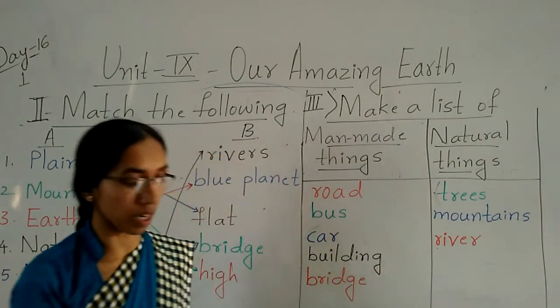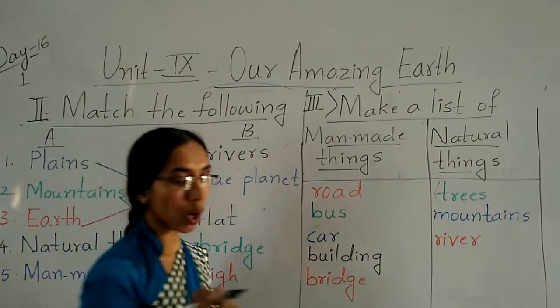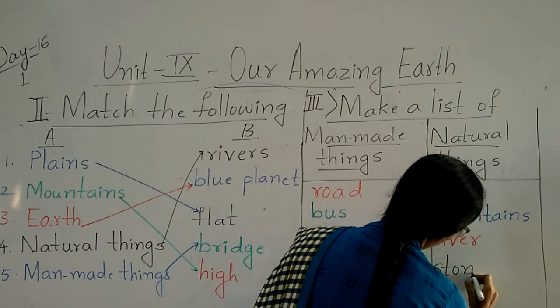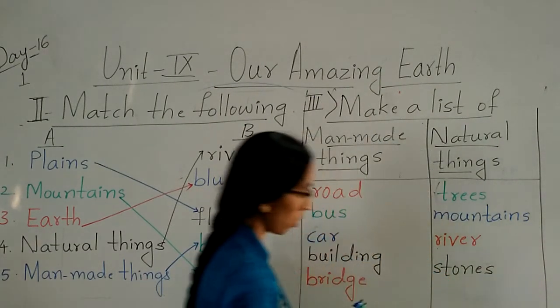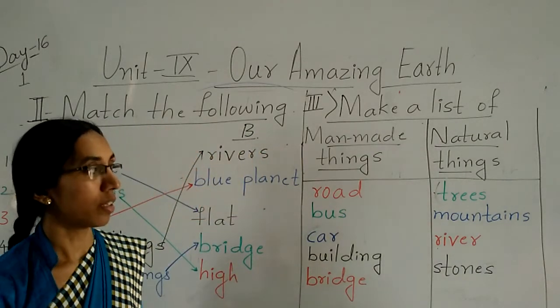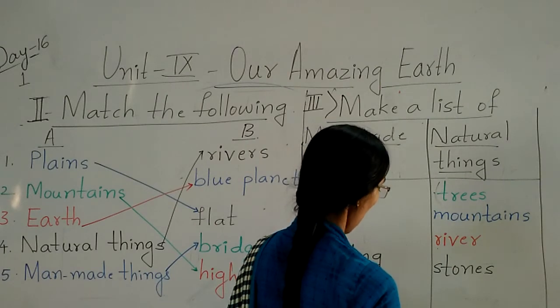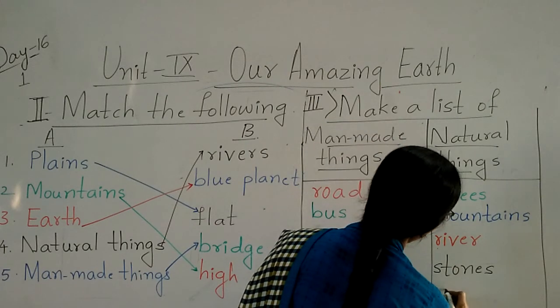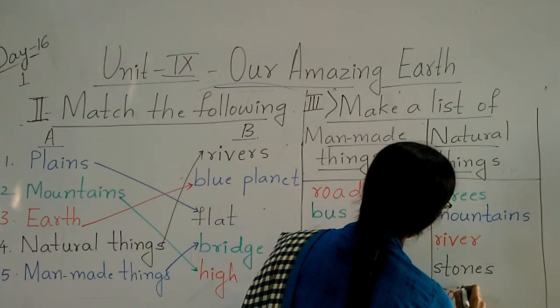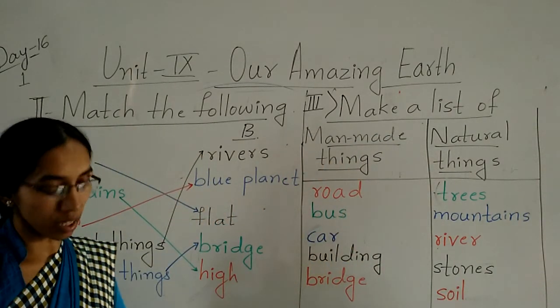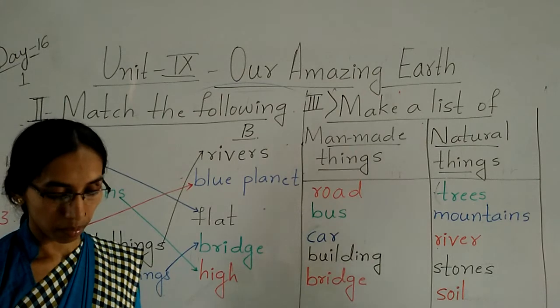Then next what they have given? Stones. So these are the natural things. Second is there soil. Soil also is there. I have forgot that soil only. So these are the natural things in that picture, children.